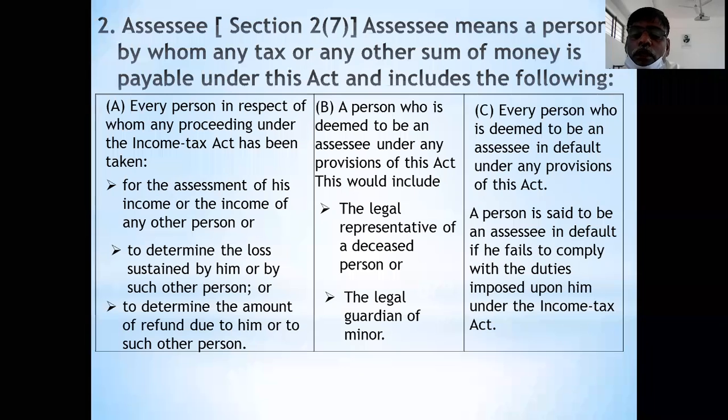This is called the deemed assessee in default.